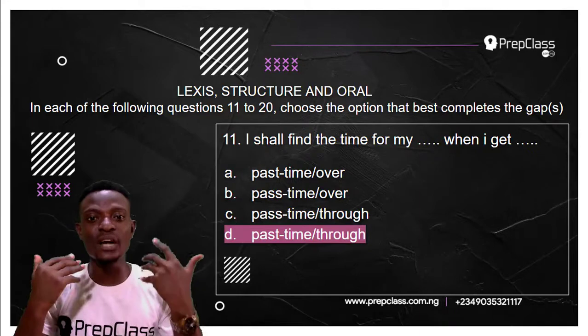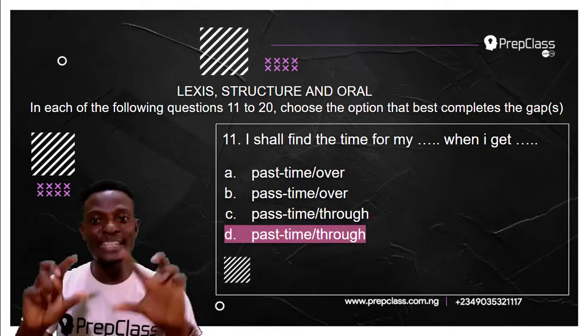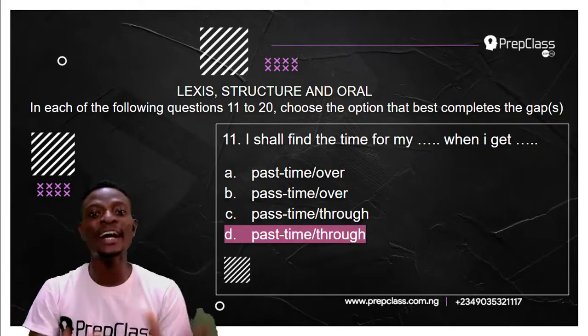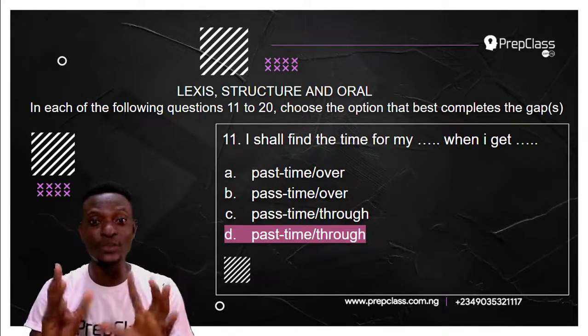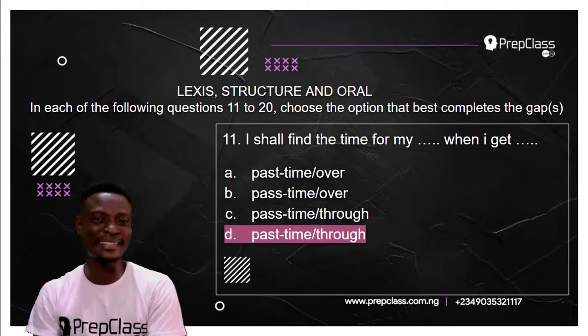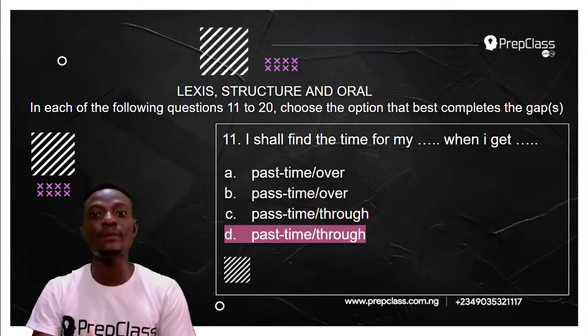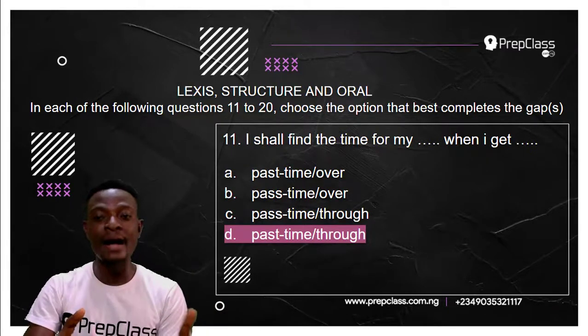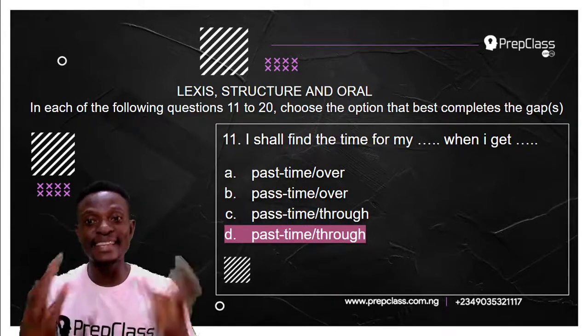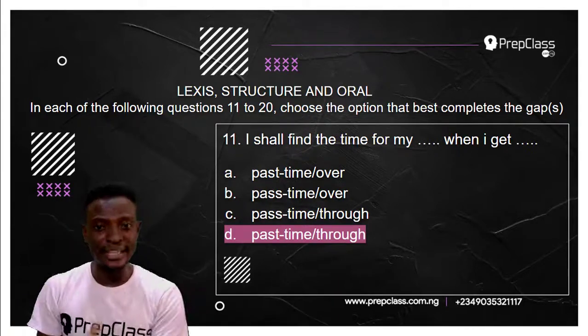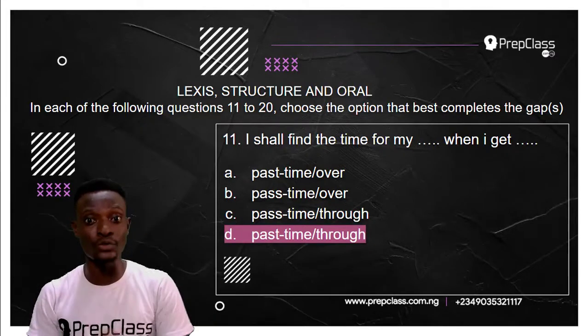Now, it is not get over, because when you get over, there actually has to be an object after over. I shall find the time for my pastime when I get over that experience. Now that is the object. I shall find the time for my pastime when I get over the situation. So for you to use get over in a sentence, there has to be an object. There has to be something you are talking about that you want to get over.